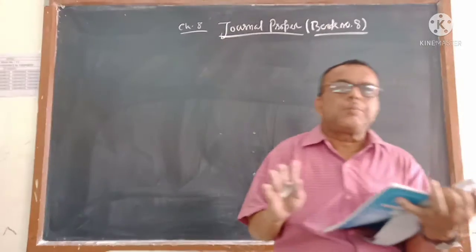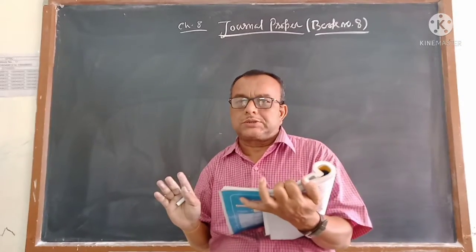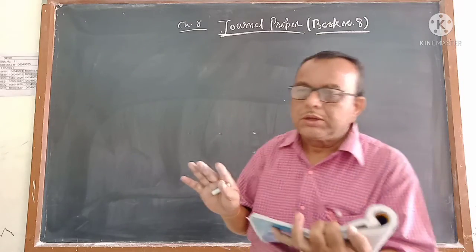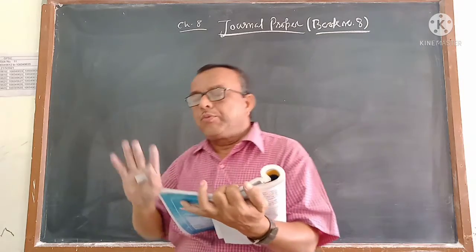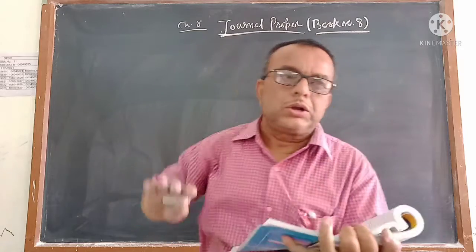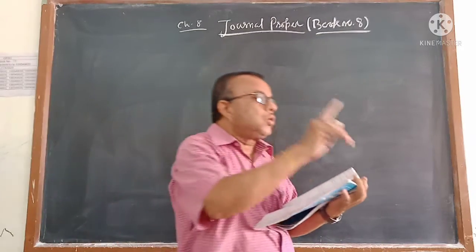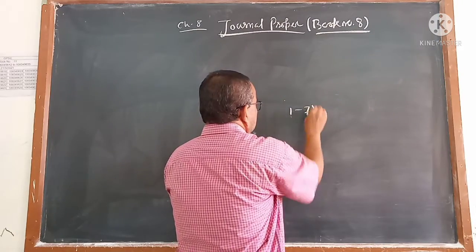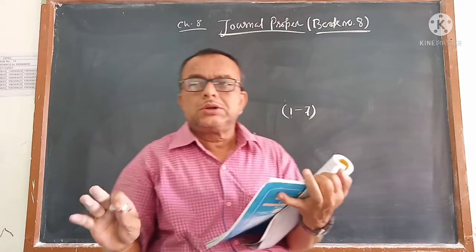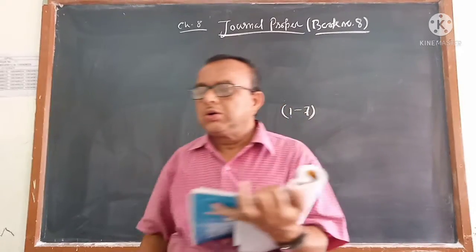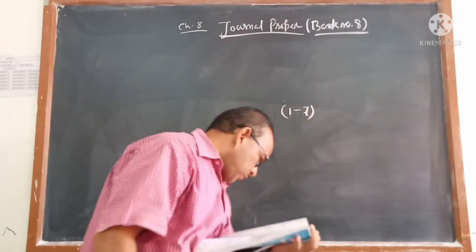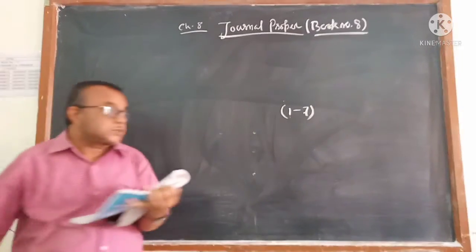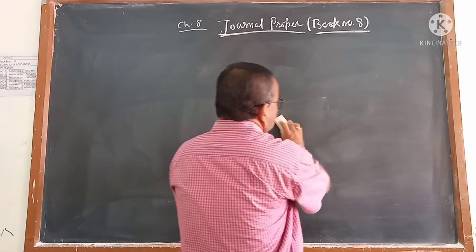Like that, different types of books will take different types of transactions. What type of transactions will be taken by book number 3, 4, 5, 6, 7? That I already told you. And for book number 8, I told the definition: the transactions which will not be recorded in any book from book number 1 to 7. The transactions which do not go into books 1 to 7 will go into book number 8. Book number 8 will take the leftover transactions which will not be accepted by book number 1, 2, 3, 4, 5, 6 and 7.